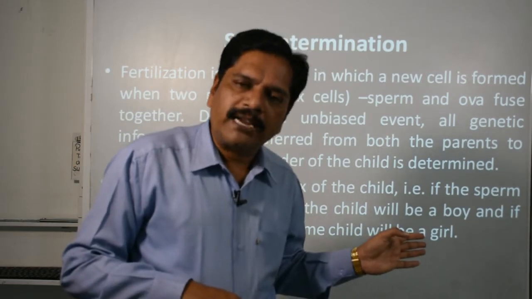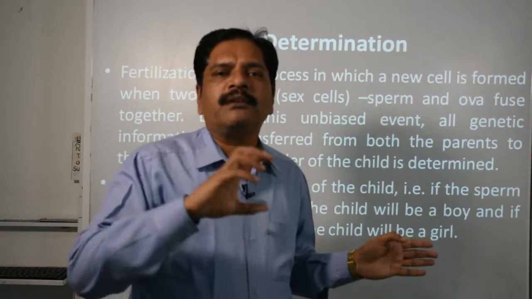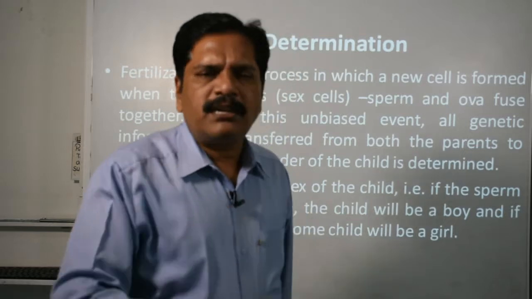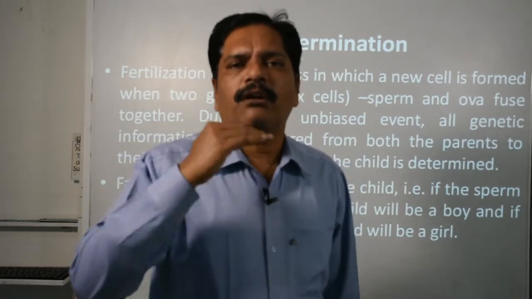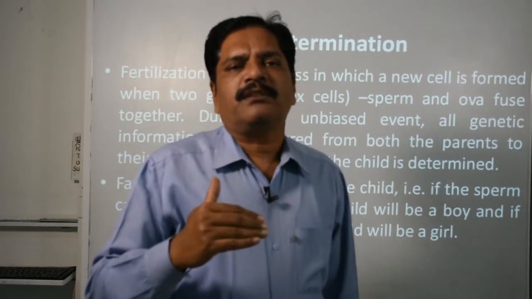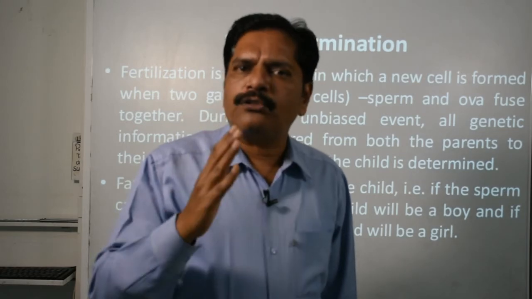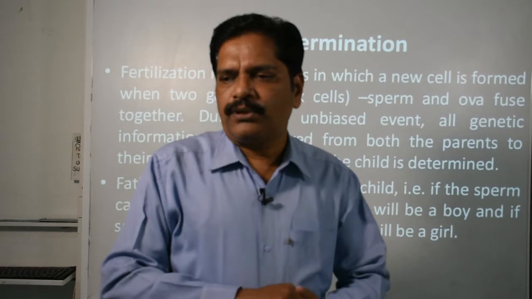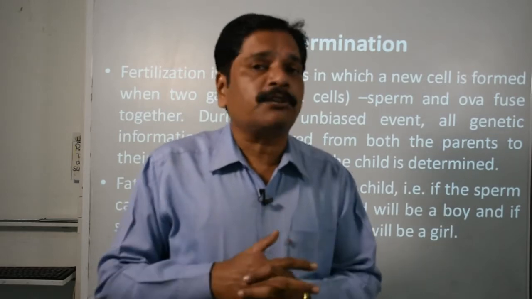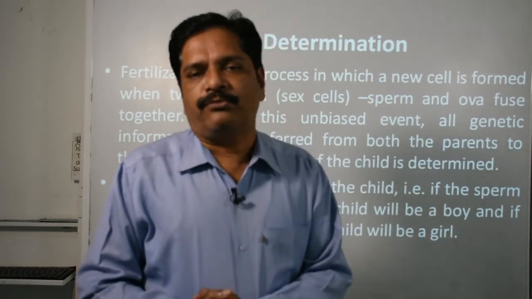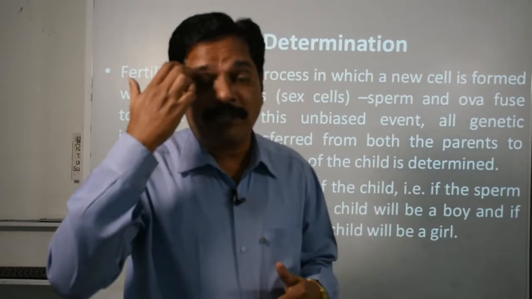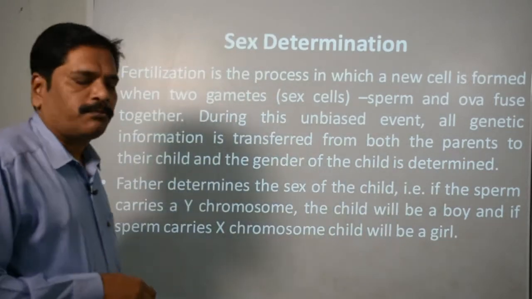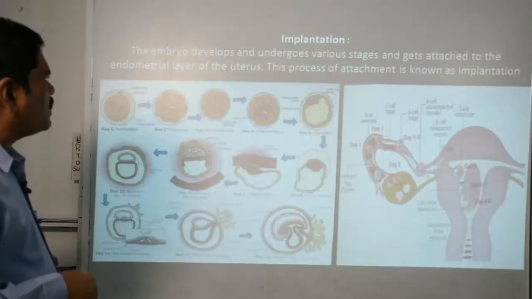The male one, because the female throughout oogenesis, or throughout her life, will always produce the ovum with X chromosome, while the male produces two types of chromosome. So ultimately for sex determination, the male is responsible, not the female, clear.